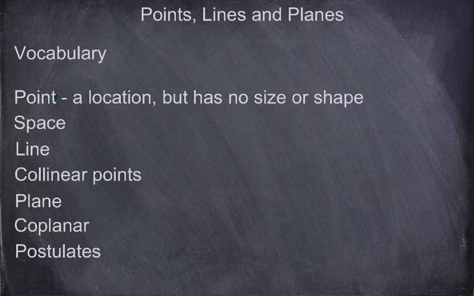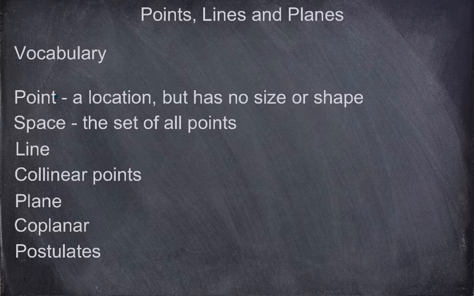So point, we diagram a point by using a dot, but it really is just talking about that location, has no size or shape. Now the next word is space. What is space? Space is the set of all points that we are discussing. So all the points are going to lie in what we call space. So we're going to find out what occupies space and whatnot.